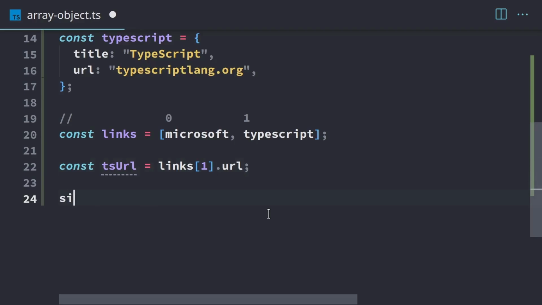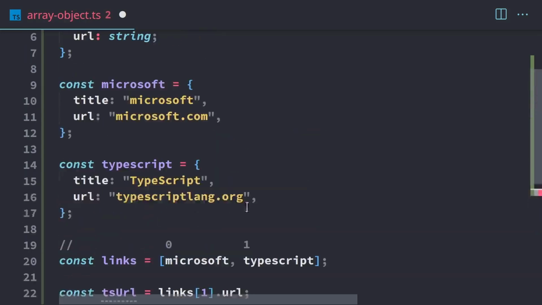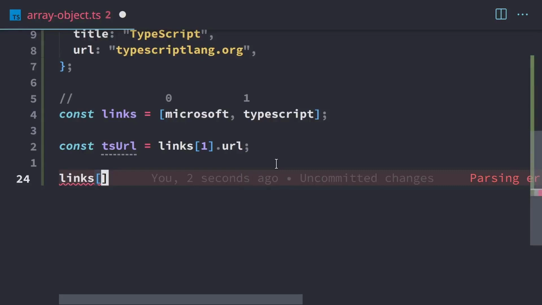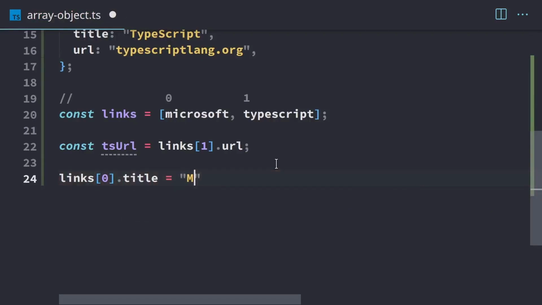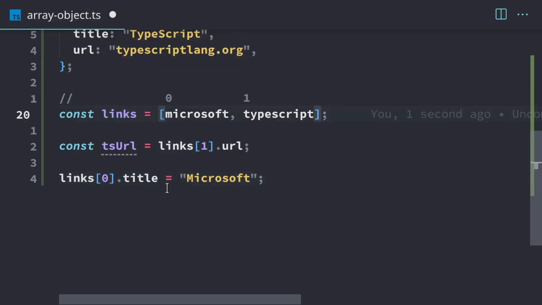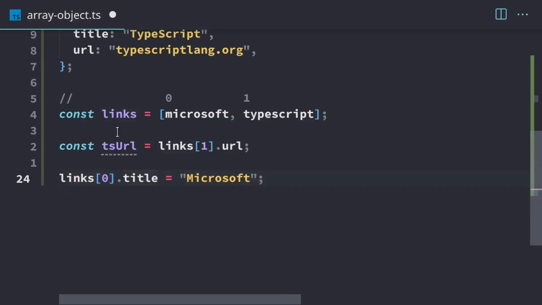If we want to edit a property, we can access the array. Let's say we want to change Microsoft. I didn't capitalize this M, so I'm going to fix that. We're going to access the Microsoft, and that's here at element 0. We're going to use dot title, and we're going to set that to Microsoft. Now, even though this is const, it's okay that we're making an update because we're not using an equal sign to reassign the entire array. We're just reassigning something within this array. If we try to do this, where we have links equals new array, that's going to be an error because we can't reassign it, but we can still edit it. And so that's why it's allowing us to do so.